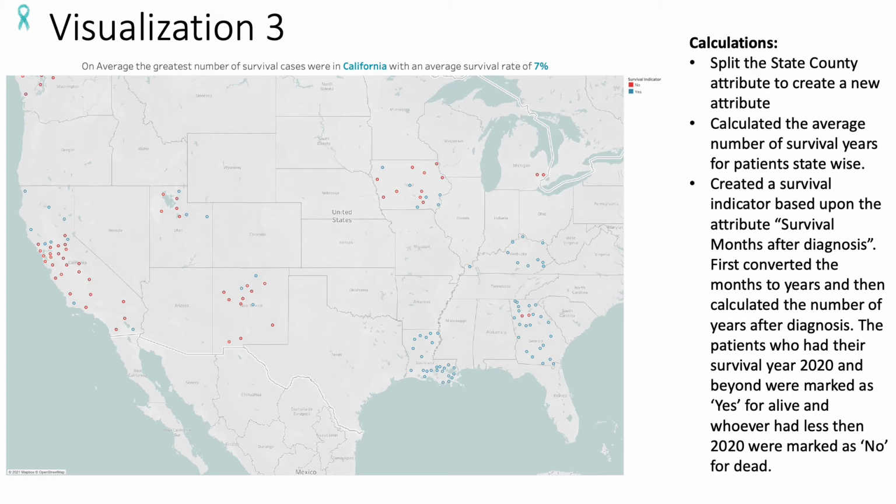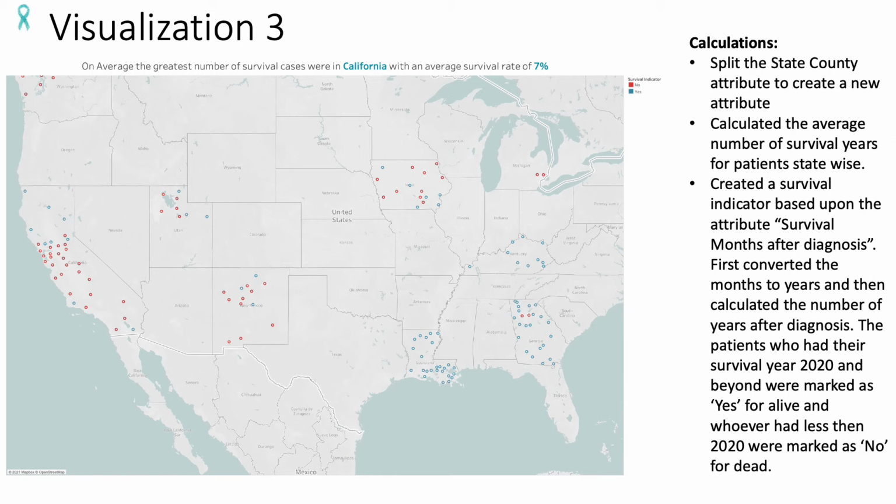My third visualization was to see, on average, what is the greatest number of survival cases. For this, I split the state county attribute to create a new attribute, because that attribute had identification numbers with the name, so it was confusing.